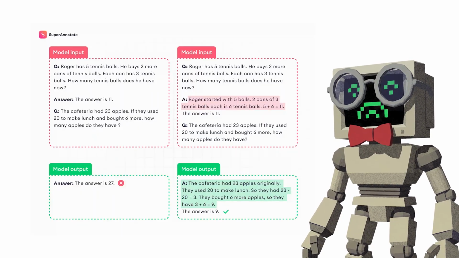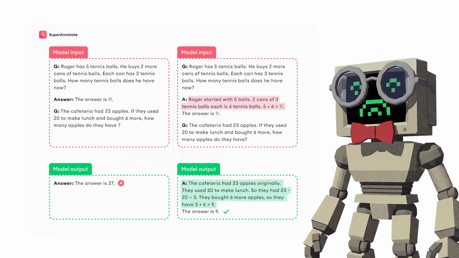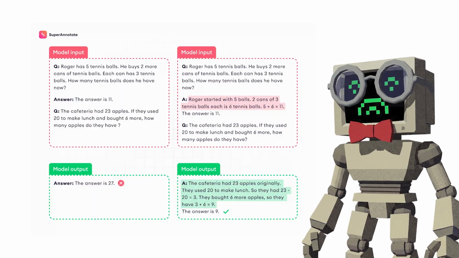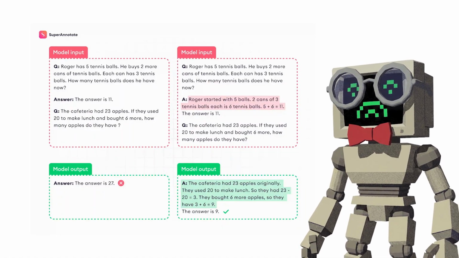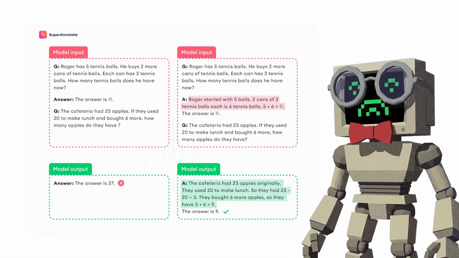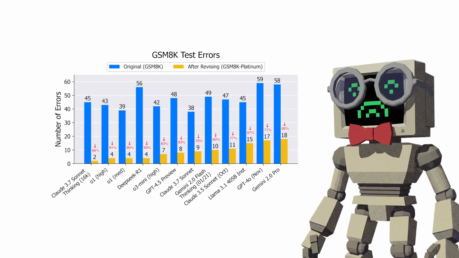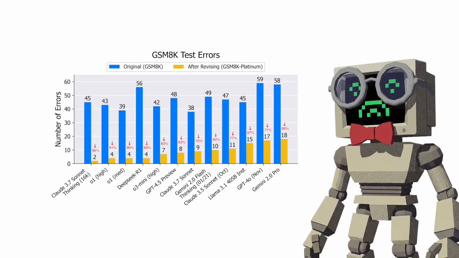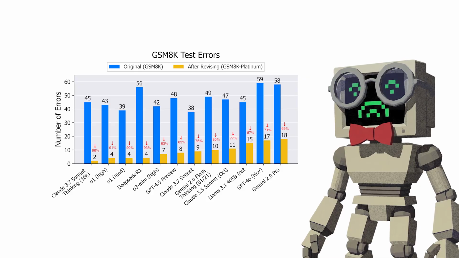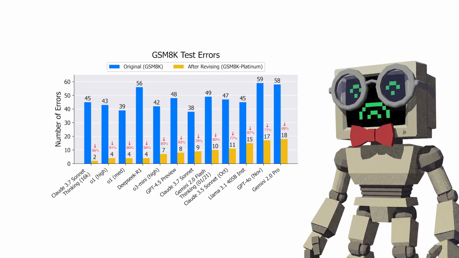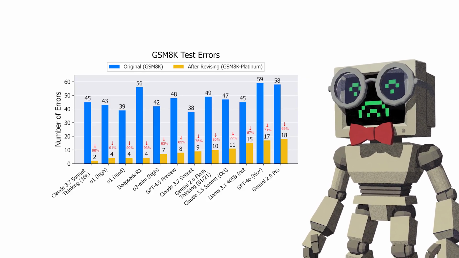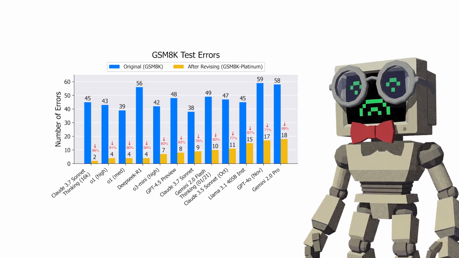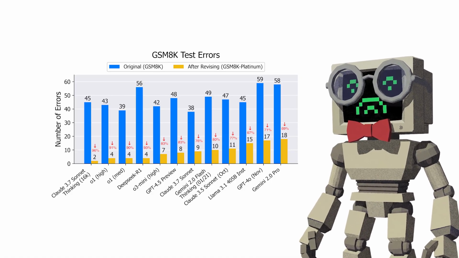Chain of thought flips that entirely. Instead of asking for an answer, you instruct the model to reason through the problem step by step before arriving at a conclusion. You make the thinking visible, and the results are staggering. Let me give you the numbers. On the GSM-8K math benchmark, a 540 billion parameter model using just 8 chain of thought examples achieved state-of-the-art results. It surpassed fine-tuned GPT-3 models that had dedicated verifiers built on top of them.